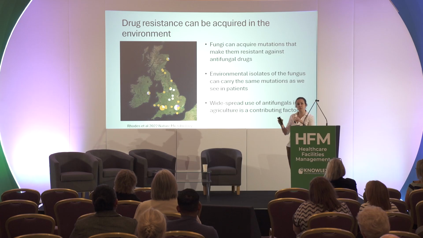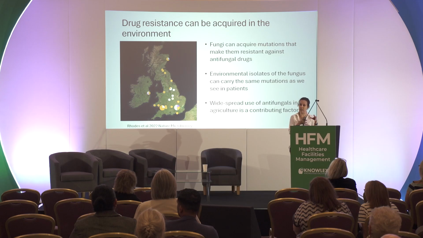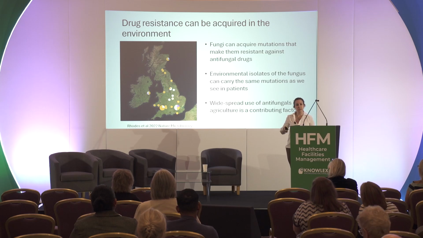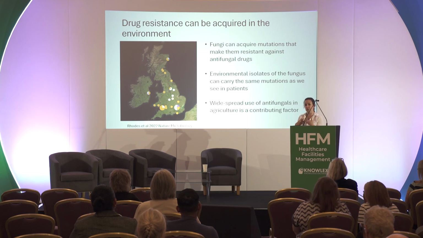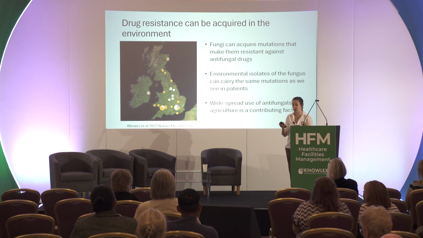And what the authors did was they took isolates from things like flower boxes and fields and soils near hospitals, and then looked at the isolates they found there compared to the fungal isolates from patients that were being treated at the local hospitals. And what they found was that the mutations were the same. So what that suggests is that the drug resistance being picked up by this fungus is happening in the environment, not in the hospital, which means that if you have a patient come in with a fungal infection, before you've even given them a drug, they're already resistant to some of those drugs.